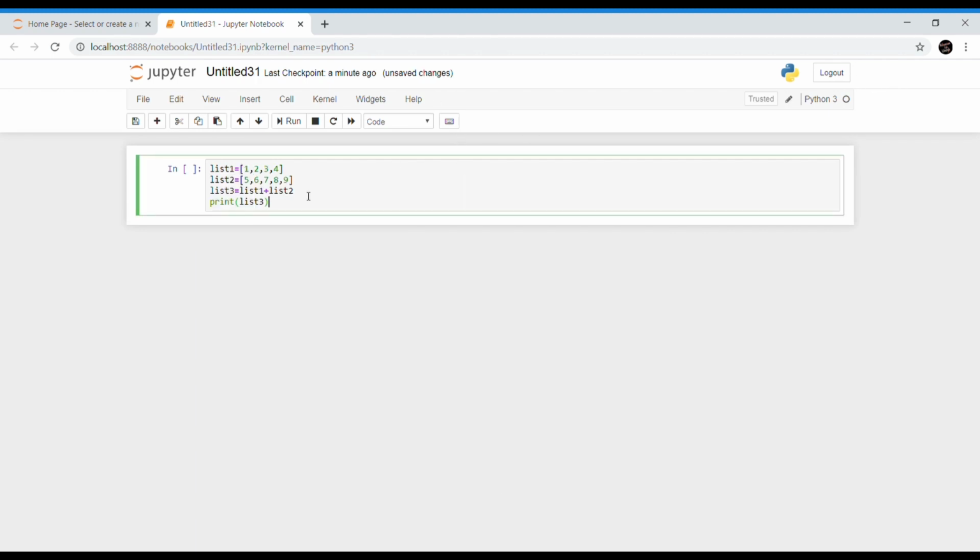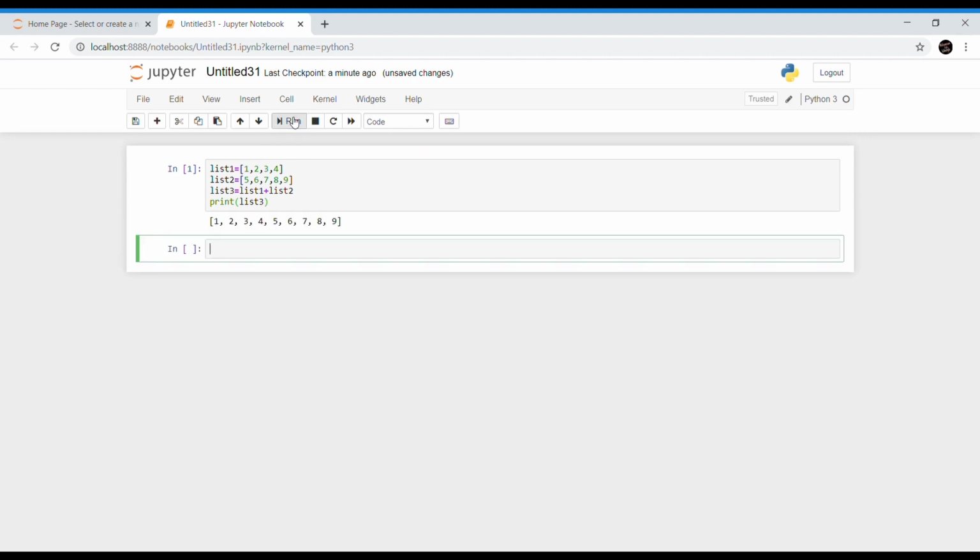Let's talk about some important operations on lists. Our first operation is the concatenation operation. Concatenation is a process in which multiple sequences or lists can be combined together with the help of certain operators, like here we are using the plus operator for concatenating. So now look at this example. I am creating two lists and I am adding these two lists and storing it in a variable called list 3. Now if I try to print list 3, my output is like this.